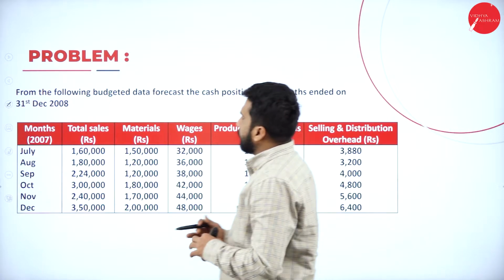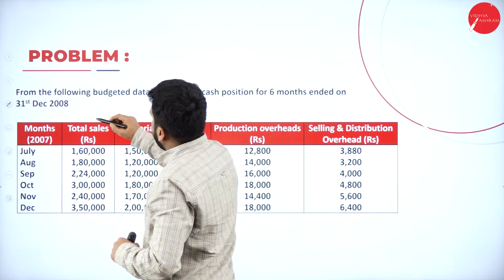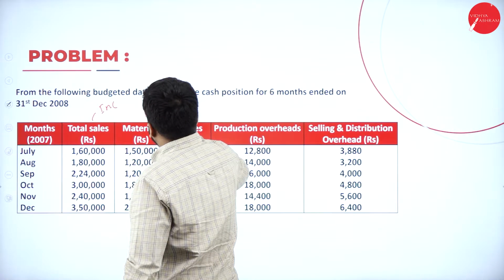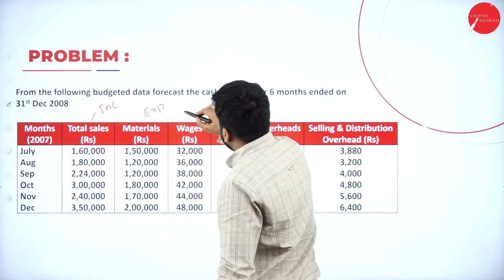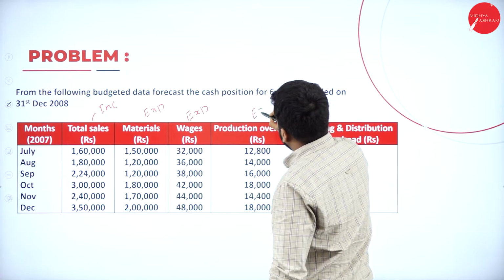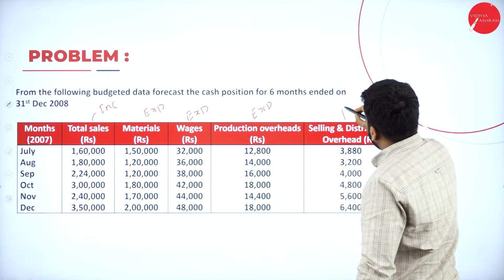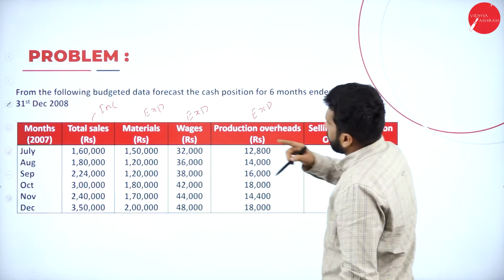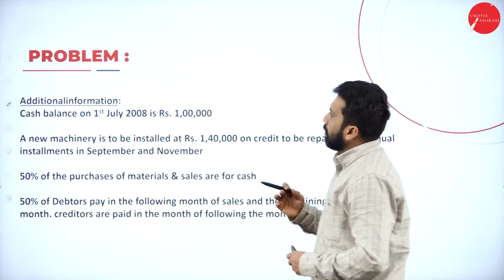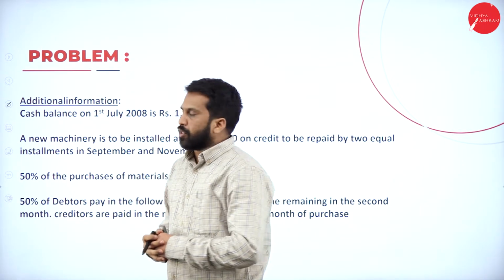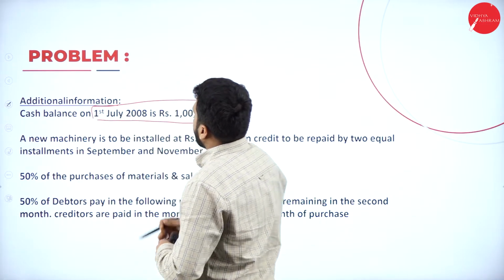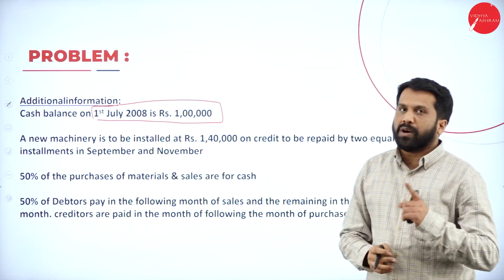You have to see that sales is income, material expenses, wages expenses, production overhead expenses, selling and distribution also expenses. You know what is income and what are expenses. Then we'll go for additional information. What is the cash balance in the month of July? It is 1 lakh. We start our problem with 1 lakh.